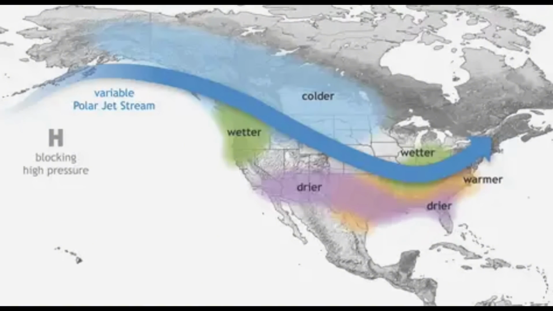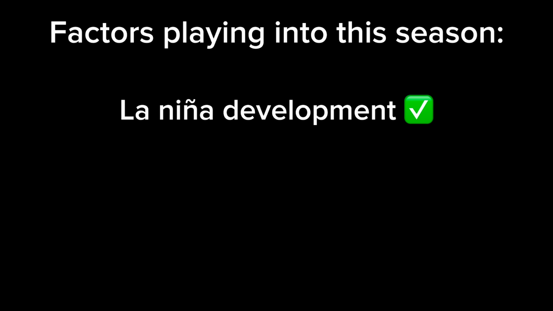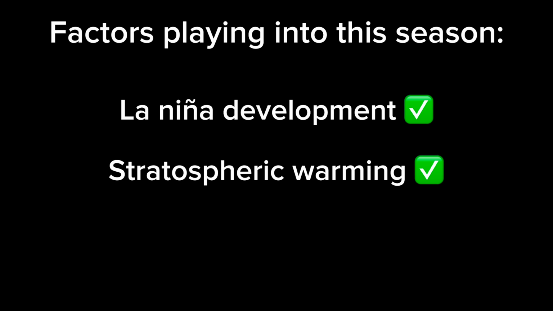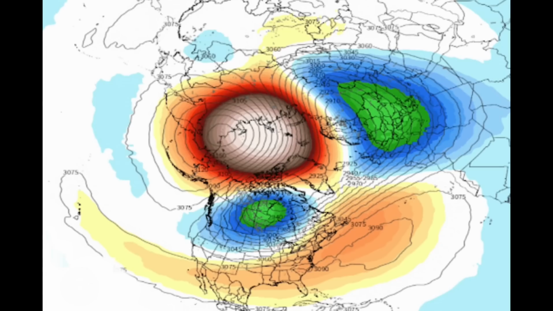Another factor is the potential for stratospheric warming over the North Pole. A sudden stratospheric warming is a significant disruption of the stratospheric polar vortex. The winds of the polar vortex can weaken so much during these events that they can reverse from being westerly to easterly. This leads to cold air descending and warming rapidly.